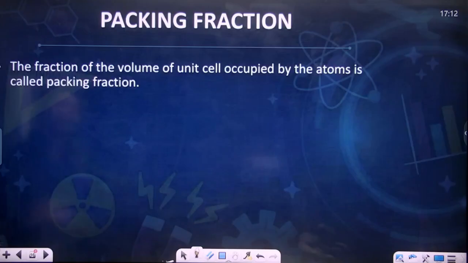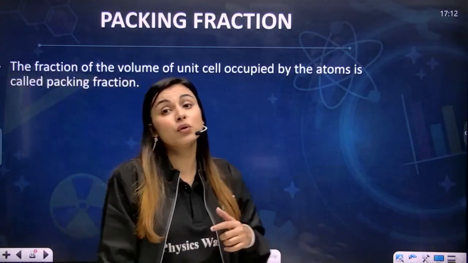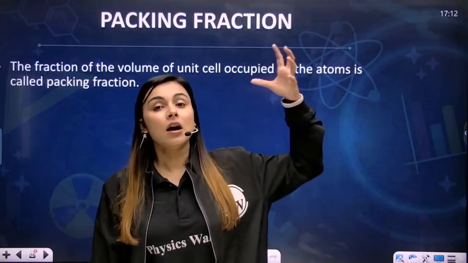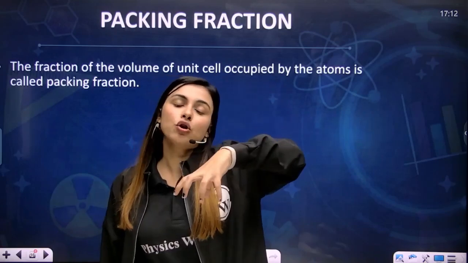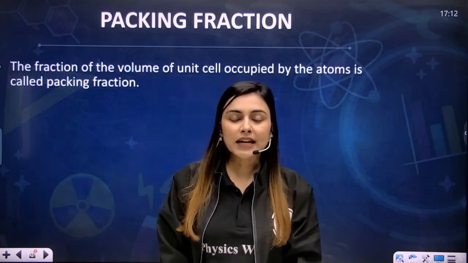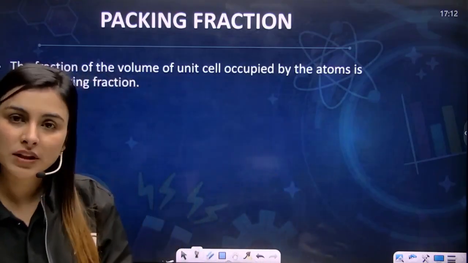Okay, so now let's read the definition. The fraction of the volume of a unit cell occupied by the atoms is called the packing fraction. Now, if you talk about the packing fraction of a room, you will say the volume your atoms have occupied divided by the total volume of the room. So now let's try to find out a formula for the packing fraction.